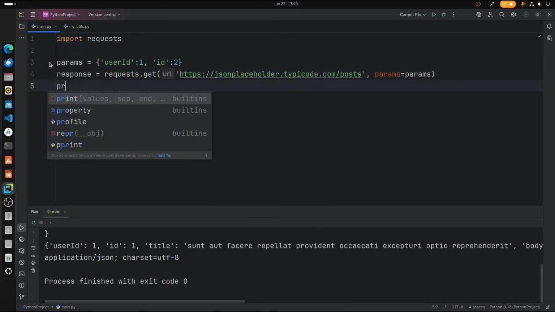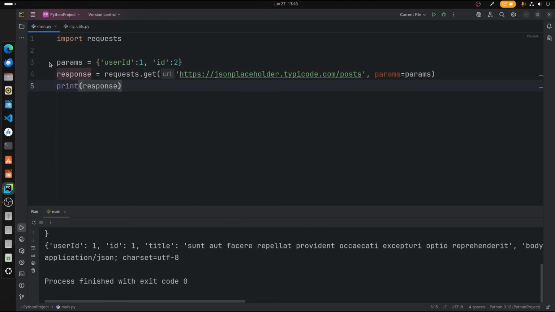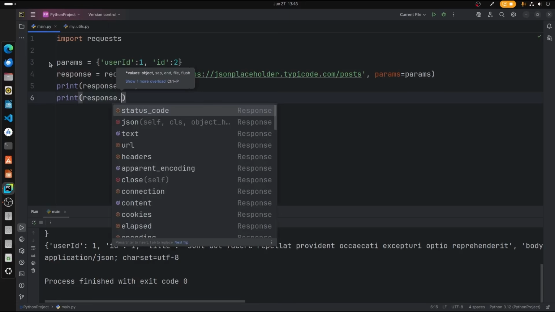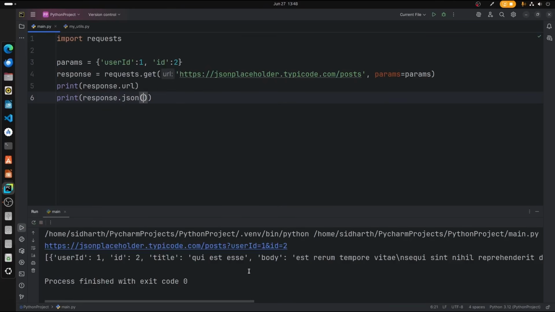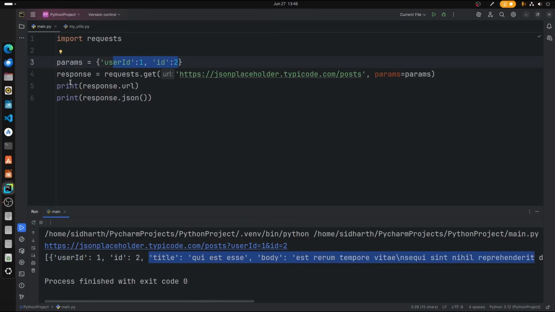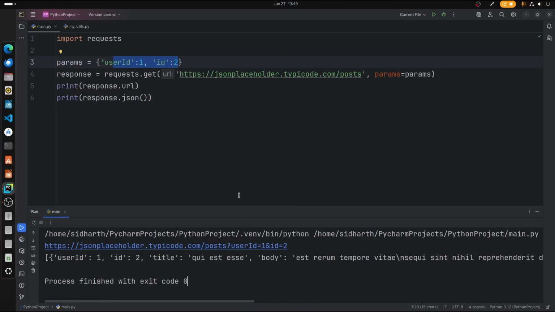Now let's print the response URL, and we're going to print the JSON file, response.json. So let's run the file. There we go. So now we have fetched the user ID and ID, and we get all the other data which is fetched from that particular placeholder. Alright, it's just like that. And then we can make post requests.